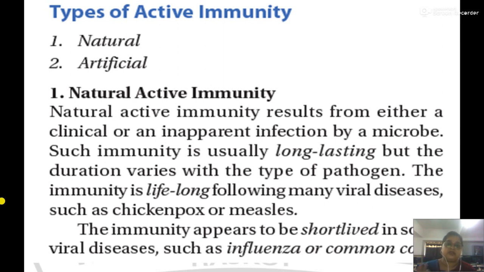Once we get this infection, we will not have the same disease again in our lifetime. While certain active immunity is short-lived, like influenza infection or the common cold, in which we have repeated infections because that immunity is short-lived.